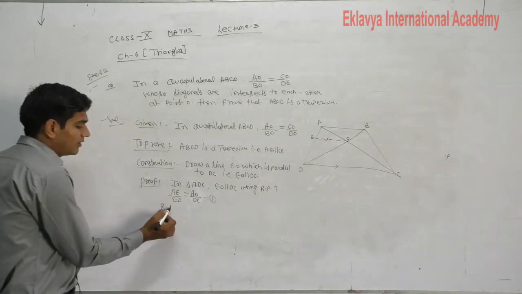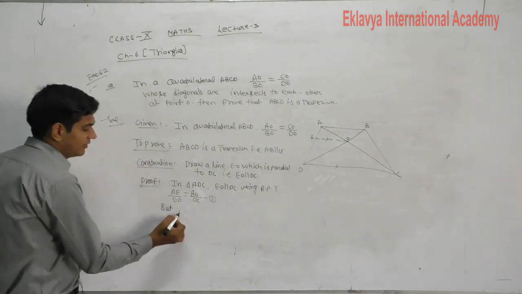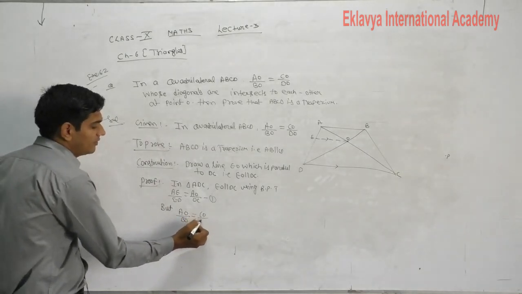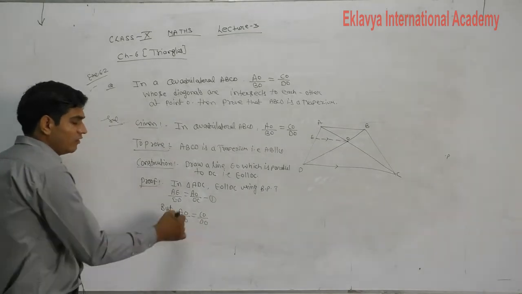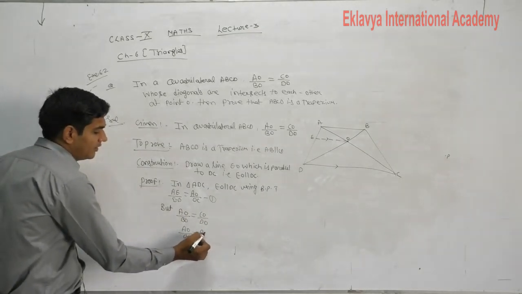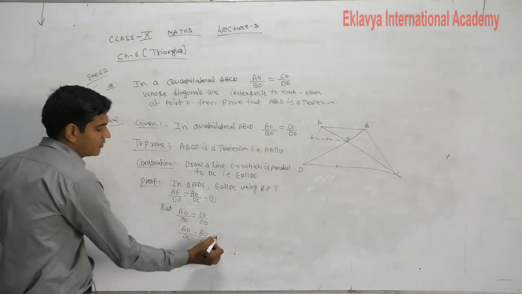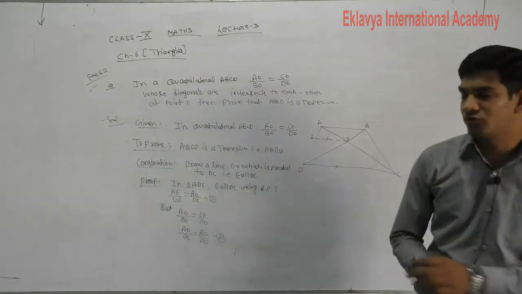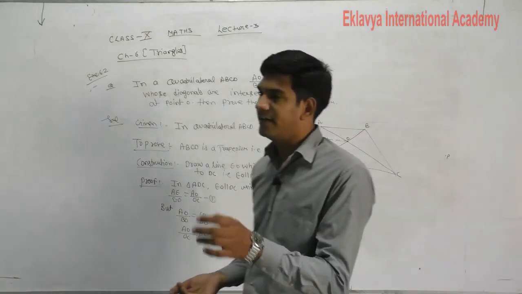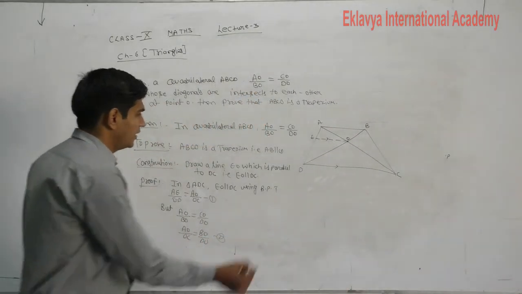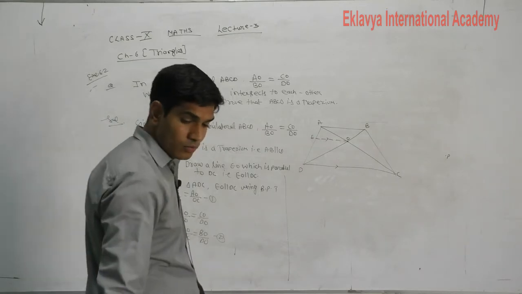But what result is given to you in the question? AO upon BO is equal to CO upon DO. Interchange the values: AO upon OC equals BO upon DO. Equation number second. After interchanging the values, we obtained AO upon CO is equal to BO upon DO.